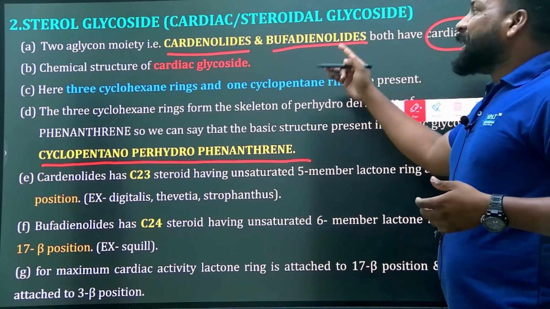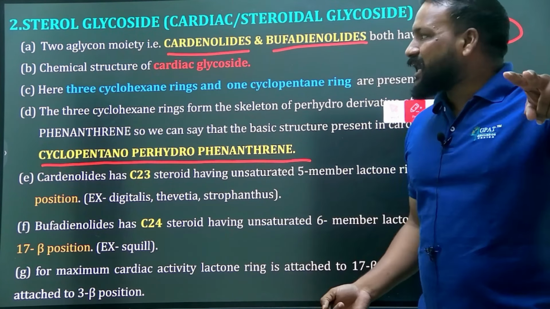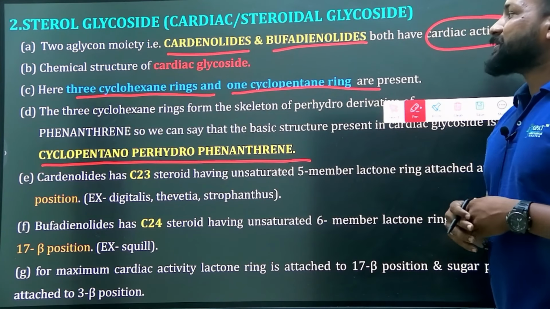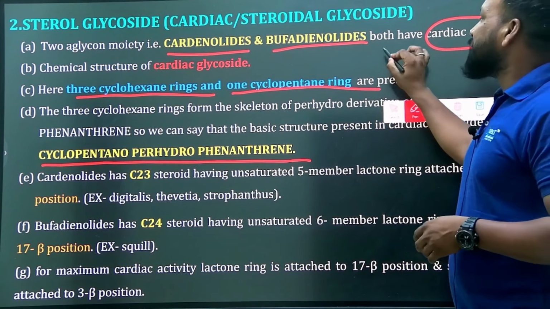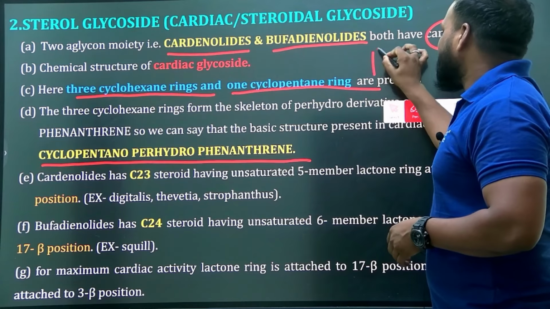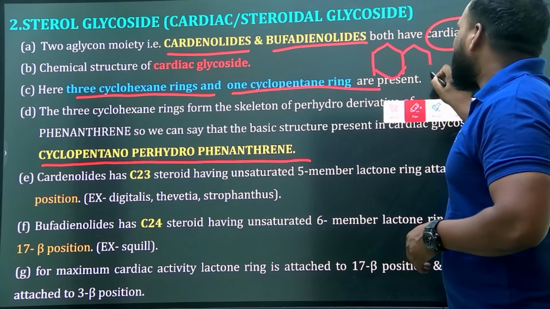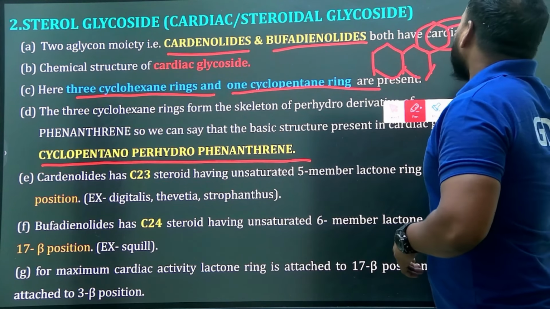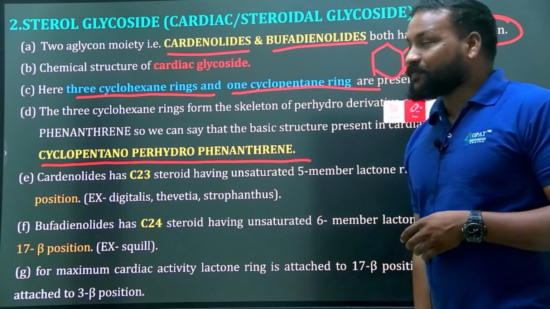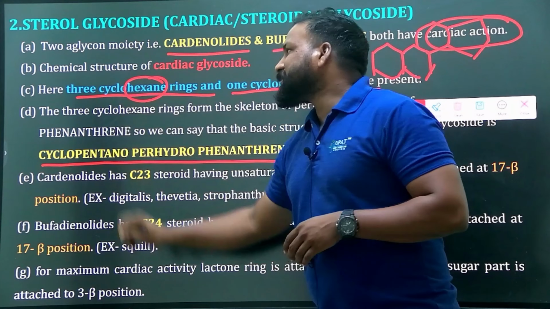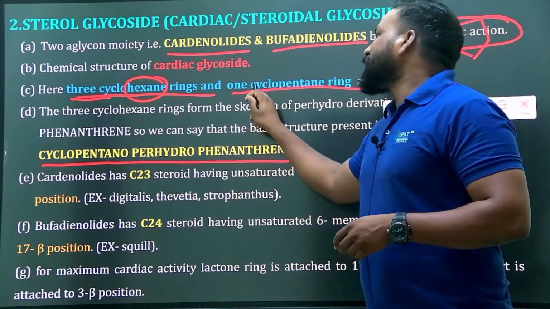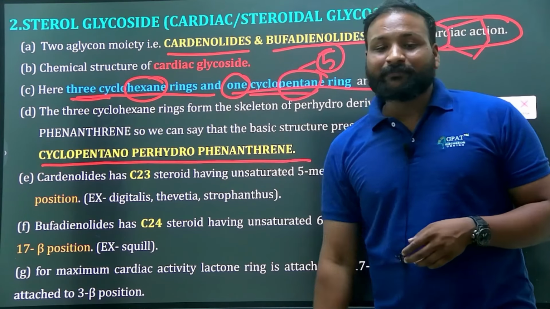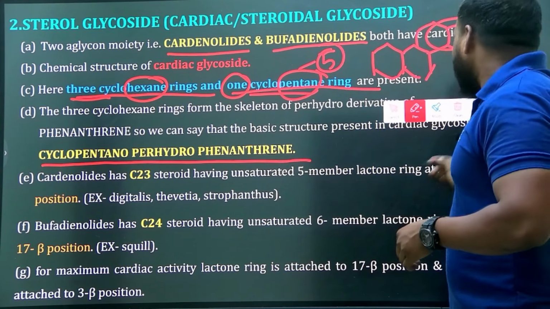Cyclopentanoperhydrophenanthrene, which means as they are steroidal glycosides, they have 3 cyclohexane rings and 1 cyclopentane ring. 3 cyclohexane, which means 6-membered rings are 3, right? 3 benzene-type rings with 1 five-membered ring. Clear? 6-membered rings and a 5-membered ring. So that's a steroidal nucleus.